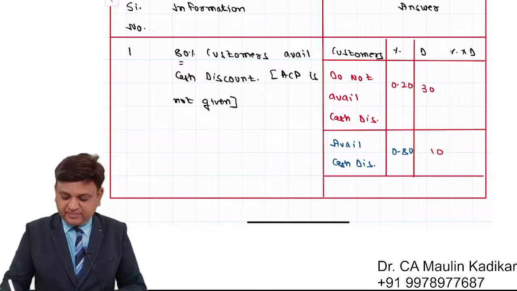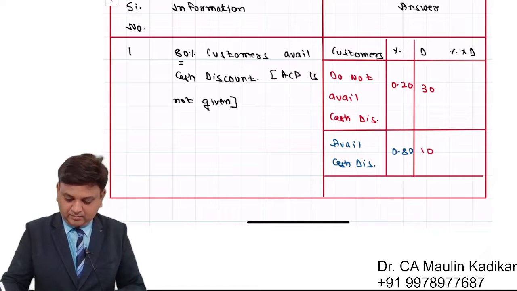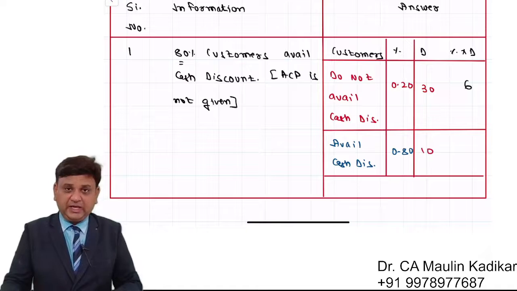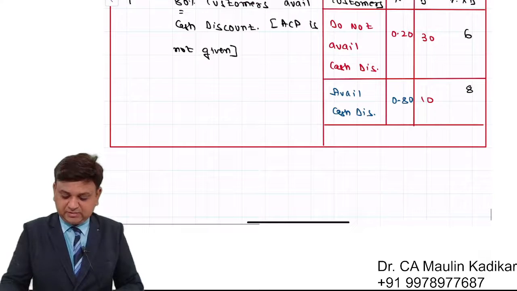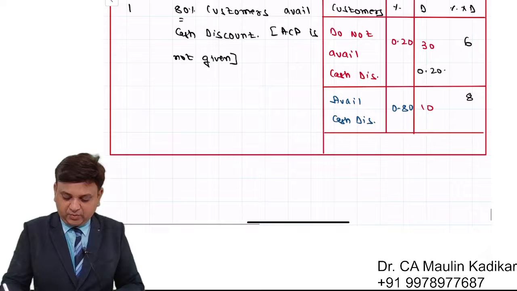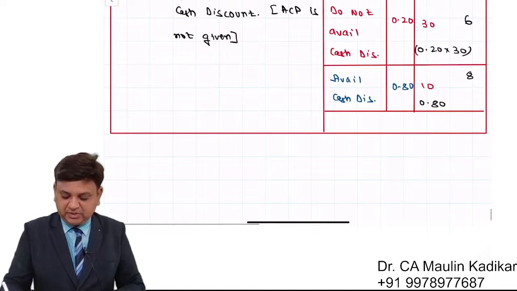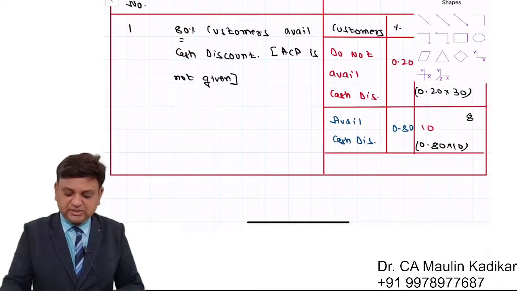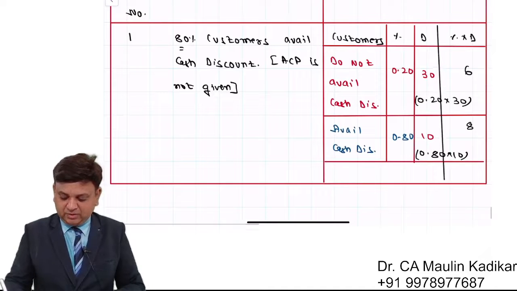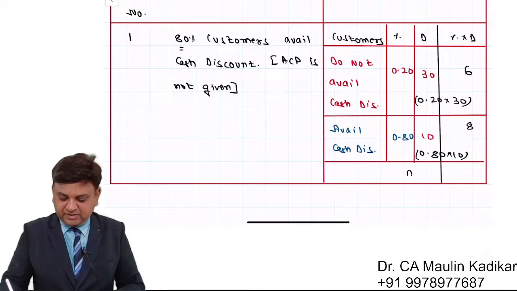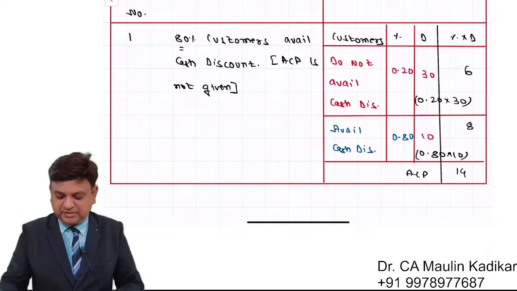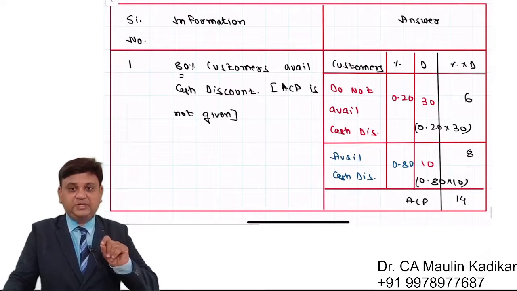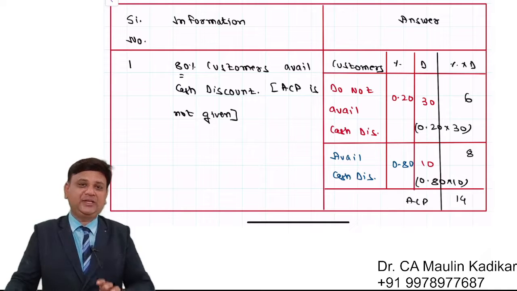So 20% into 30 comes to 6 days, and 80% into 10 comes to 8 days. A kind of simple weighted average. Dear students, this working note is supposed to be prepared by you to calculate the average collection period, that is 14 days. And this 14 days will be used for the purpose of calculating the carrying cost.